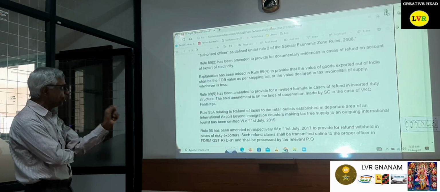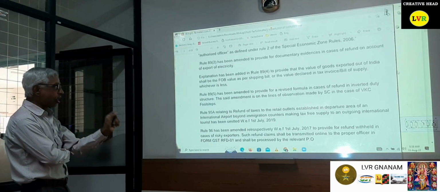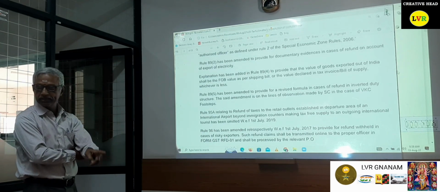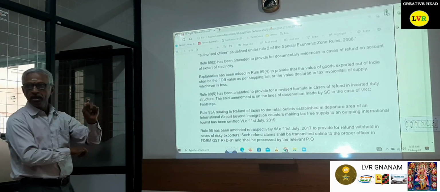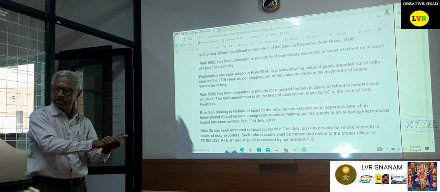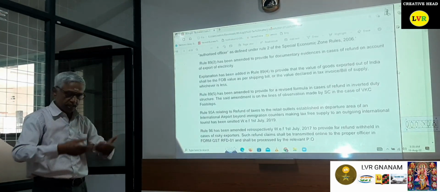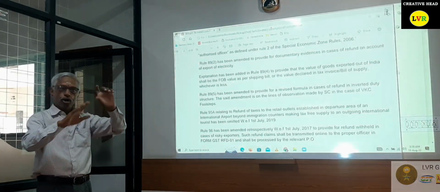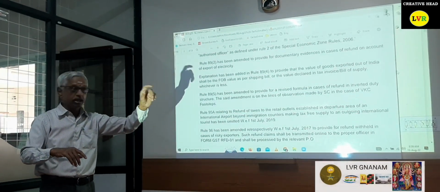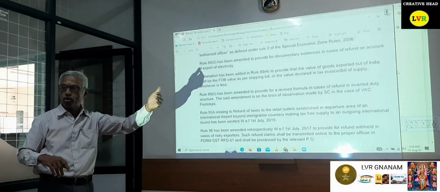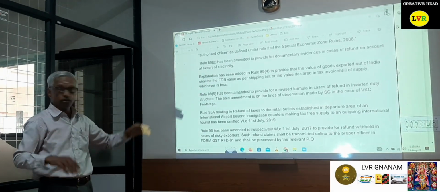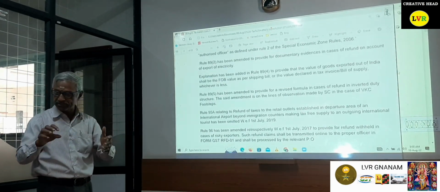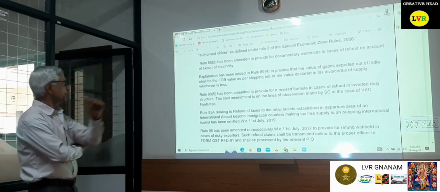An explanation has been added to Rule 89(4) to provide that the value of goods exported out of India shall be the FOB value as per the shipping bill or the value declared in the tax invoice or bill of supply, whichever is less. Please note that. Now the rule has been amended. Why? Because in some cases the refund has been given on more. Suppose in the invoice the entire amount has been loaded, that is freight, insurance, etc. Everything has been loaded. So if you calculate it on the basis of invoice value, then normally the refund would have been given for a higher amount to the dealer, whereas the FOB value will be only the actual value, which will be less. Hence the rule has been amended. Whichever is the lesser value, we have to calculate the refund amount.